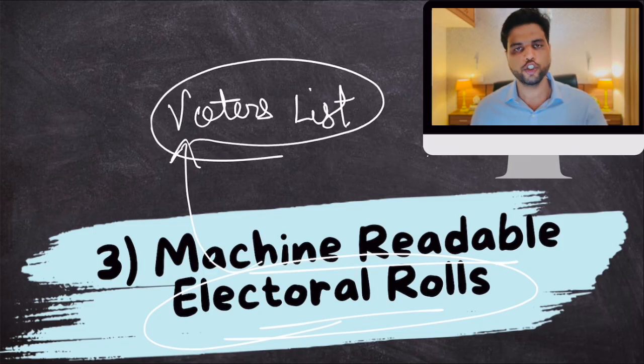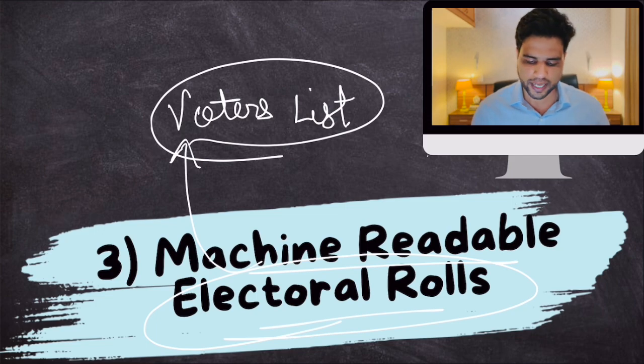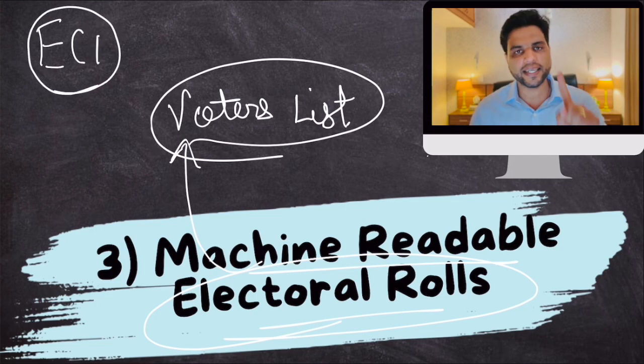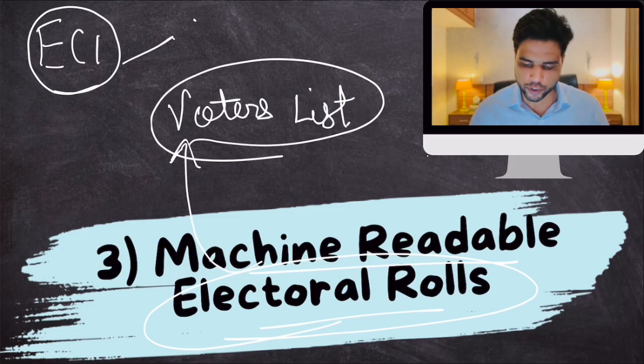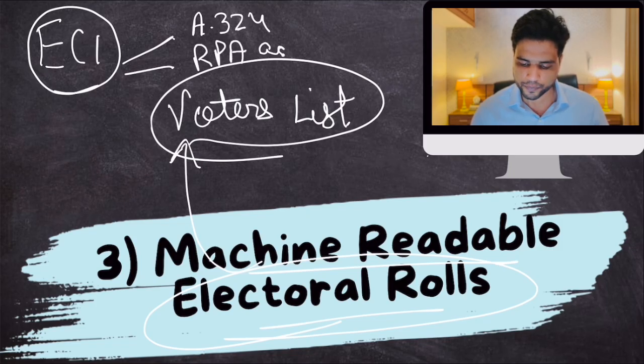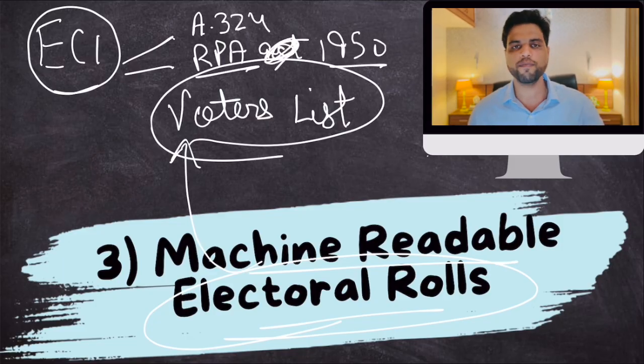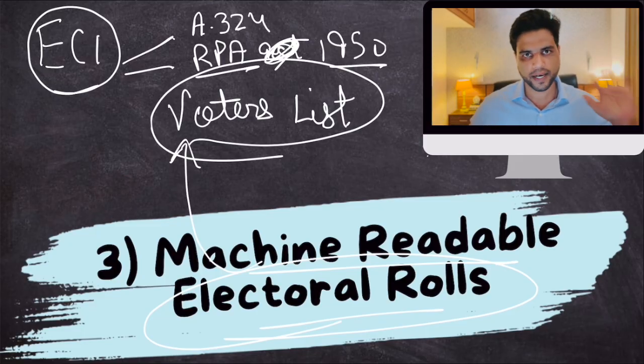Now the job of preparing electoral rolls lies with Election Commission of India. Election Commission of India gets this power from, first of all, Article 324 of the Constitution and the Representation of People's Act 1950, which gives exclusive powers to Election Commission of India to prepare these electoral rolls. Clear? Now you know the entire controversy behind machine readable and image based, right?